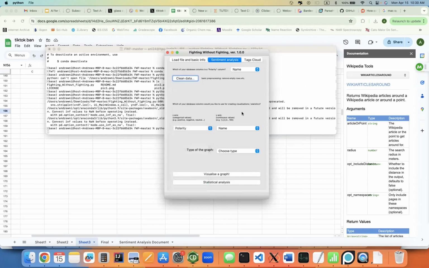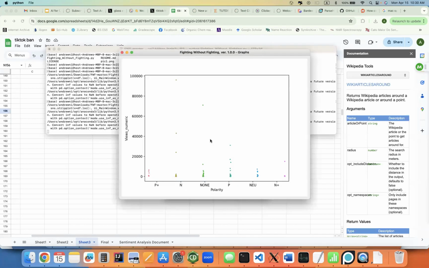Now we can look at the polarity again versus the views in a strip plot. And now we can see a much more clear picture, keeping in mind that there are two big outliers up above here in the none category.